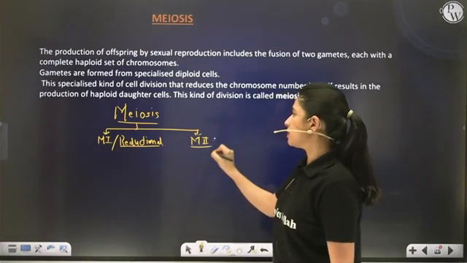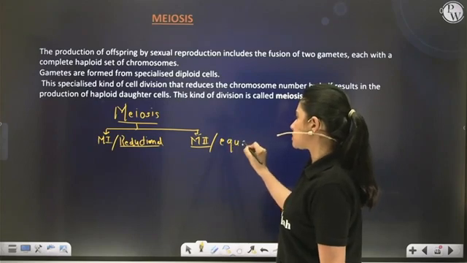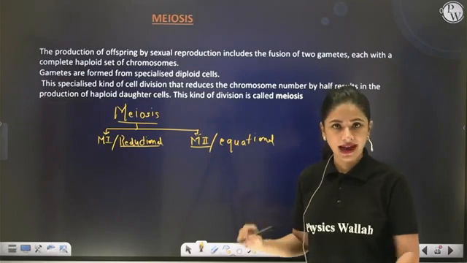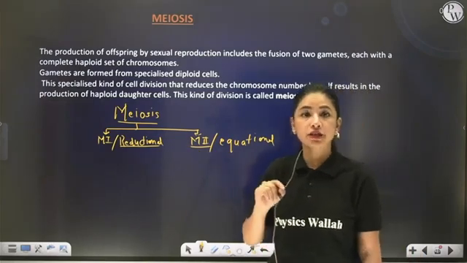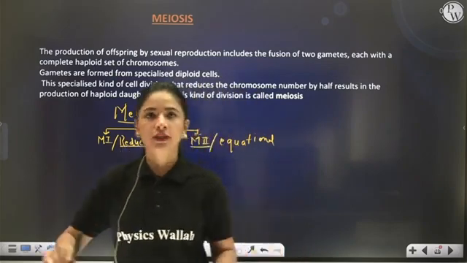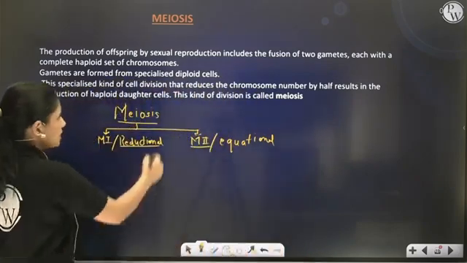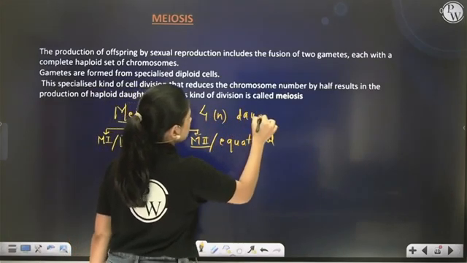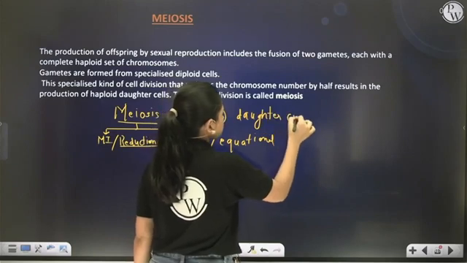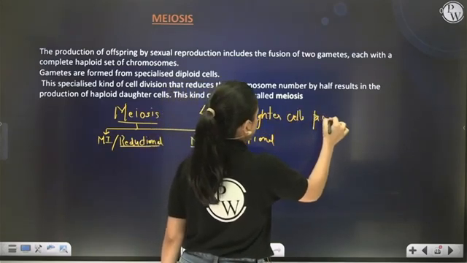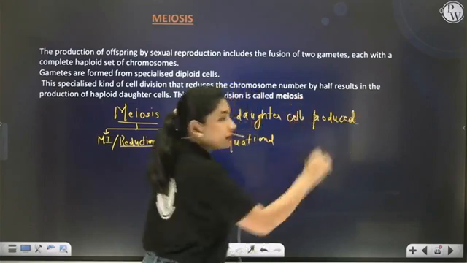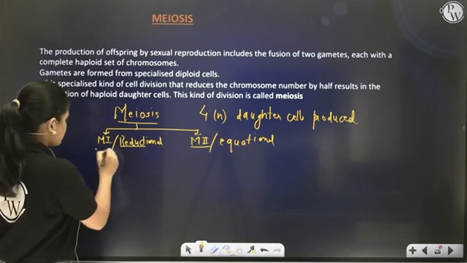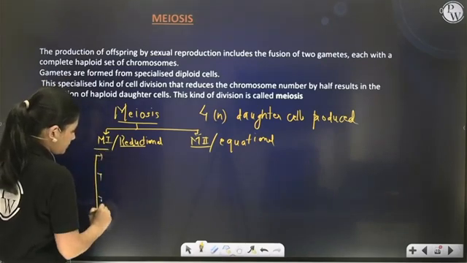Whereas meiosis II is the same as mitosis, hence meiosis II is an equational type of division, whereas meiosis I is a reductional type of division. After completing both the steps of meiosis, 4 haploid daughter cells are produced. Correct? Now, meiosis I is actually a type of karyokinesis which is characterized by 4 substages.